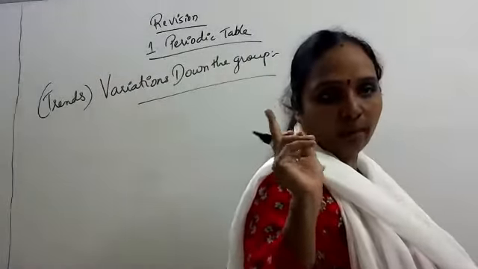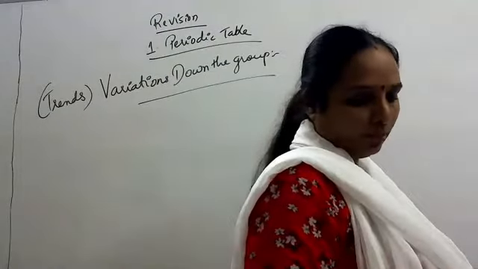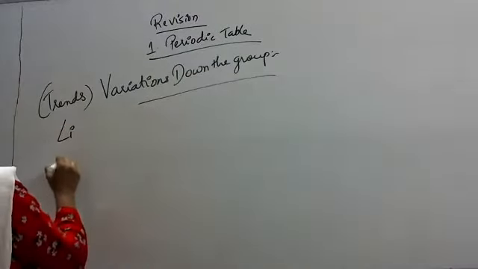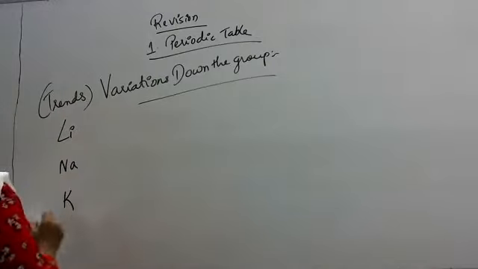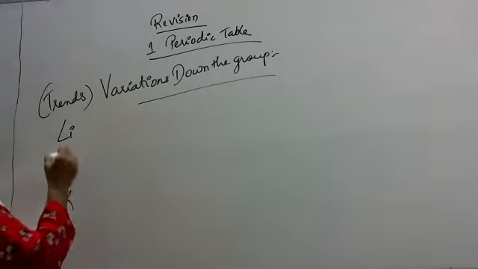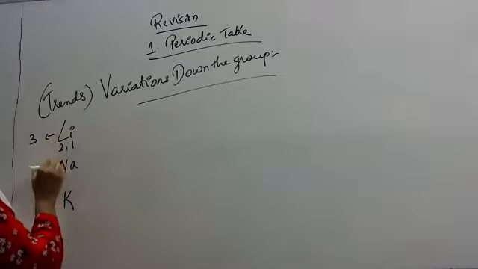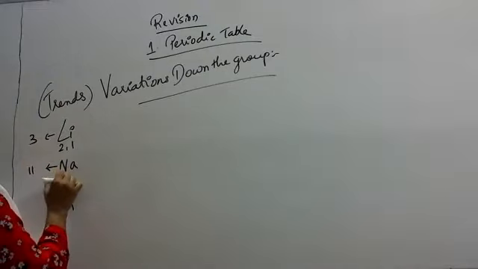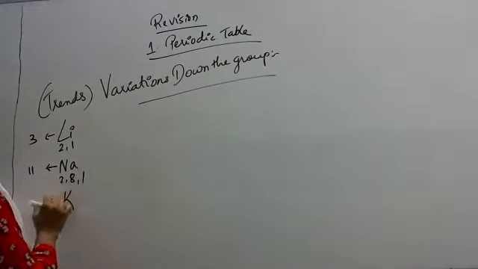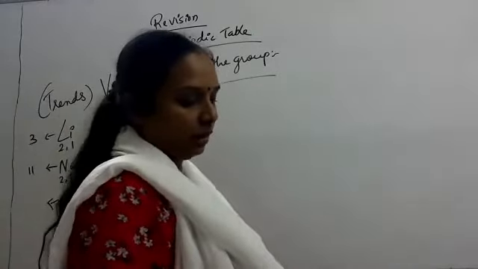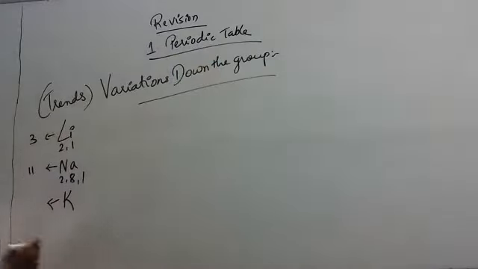Those who have opened textbook page number 10. Lithium, sodium, potassium. Lithium atomic number is 3, so electronic configuration 2,1. Sodium atomic number 11, so 2, 8, 1. Potassium atomic number is 19, so it is 2, 8, 8, 1.